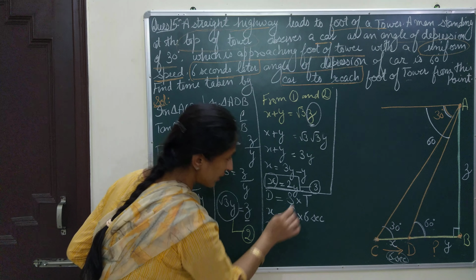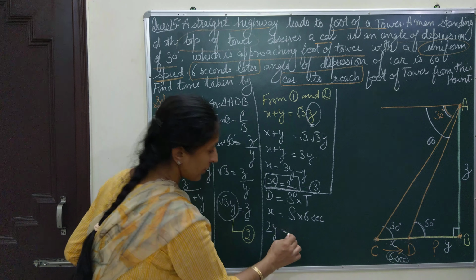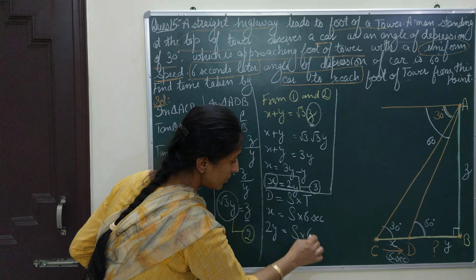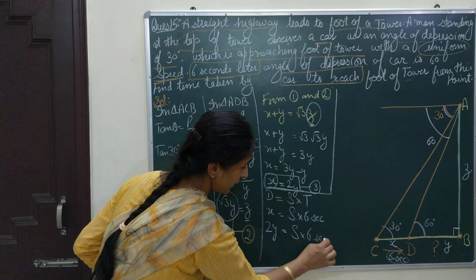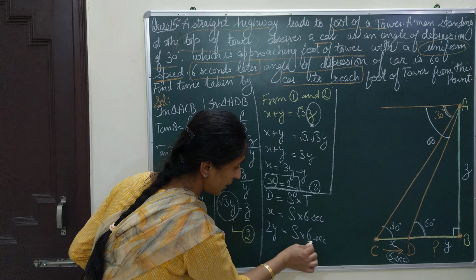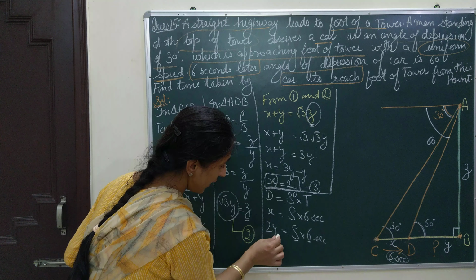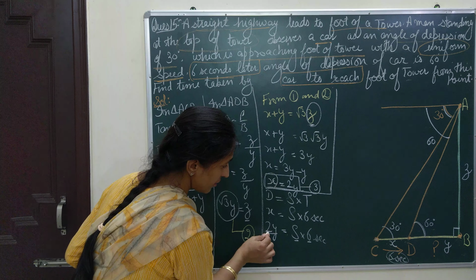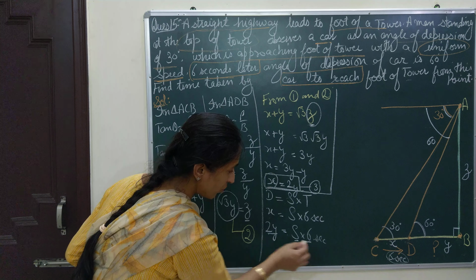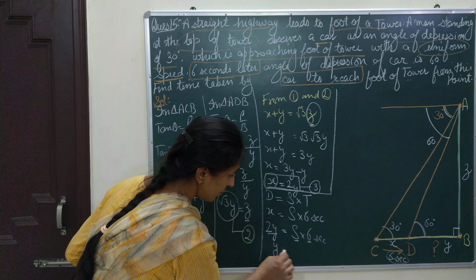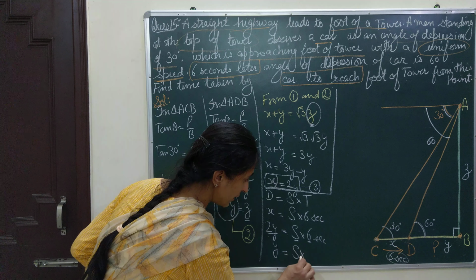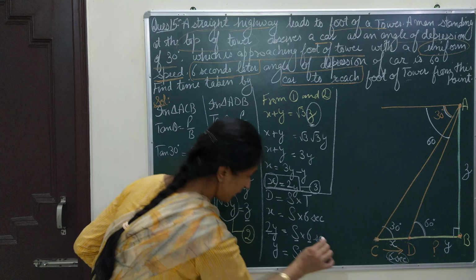I write x as 2y, equal to speed into 6 seconds. Six here is showing time. This is speed and this is the distance. When I cancel out 2 on both sides, what do I get? y is equal to s multiplied by 3 seconds.